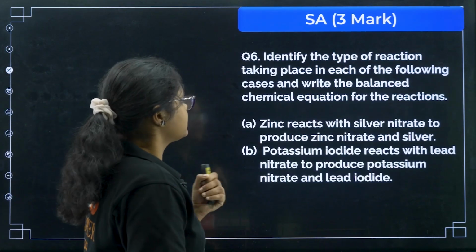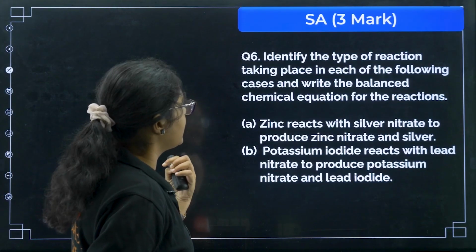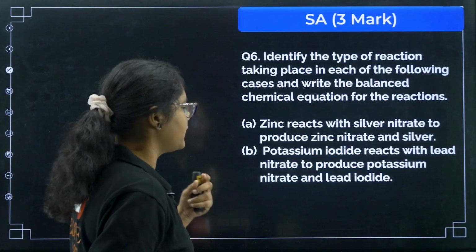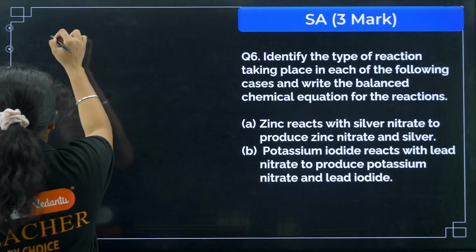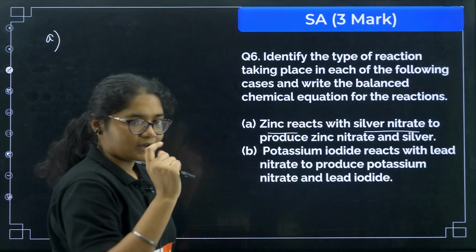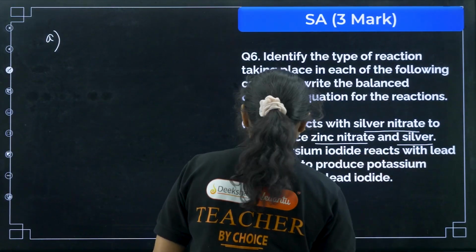Okay. Next question, identify the type of reaction taking place in each of the following and write down the balanced chemical equation for the reactions. Okay, you need to identify and write the balanced chemical equation. Okay, let us see here. Zinc reacts with silver nitrate. So one metal and one salt. So there will be displacement reaction to produce zinc nitrate and silver.